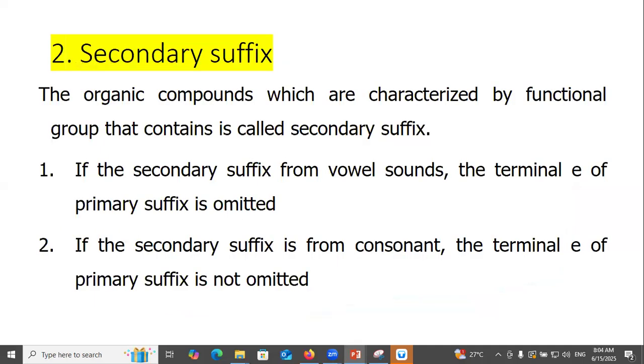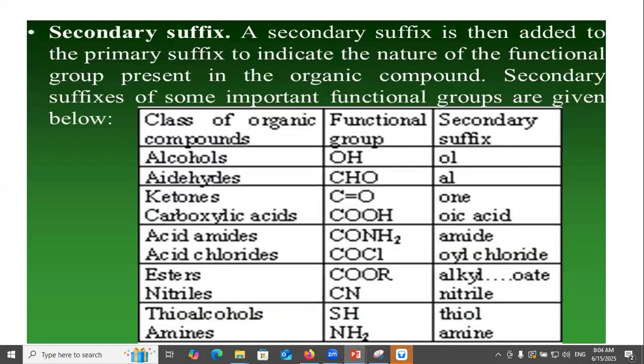Secondary suffix: the functional group that characterizes an organic compound is called the secondary suffix. If the secondary suffix begins with a vowel, the terminal e of the primary suffix is omitted. If the secondary suffix begins with a consonant, the terminal e of the primary suffix is not omitted. The secondary suffix is added to the primary suffix to indicate the nature of the functional group present in the organic compound. Secondary suffixes of some important functional groups are given below.